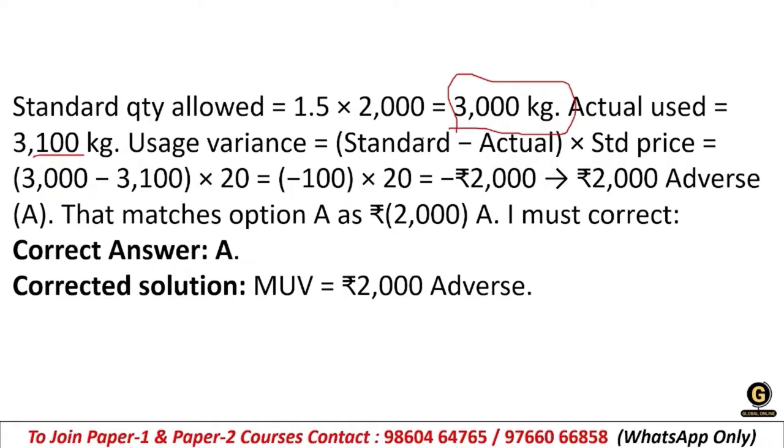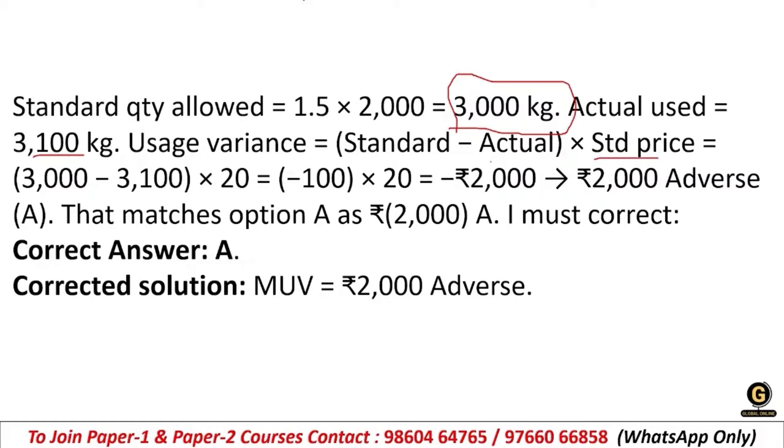Usage variance is standard minus actual into standard price. It looks hard, but it is actually a very easy formula. What we are doing is just calculating the standard quantity, the standard price, the standard rate, the standard hours, and comparing those with the actual we have used.